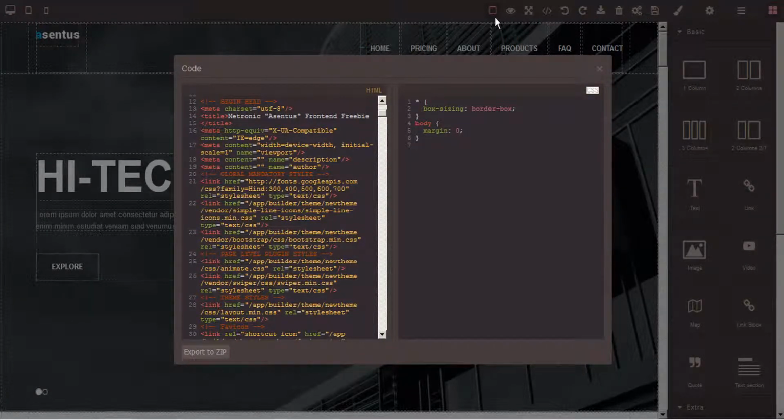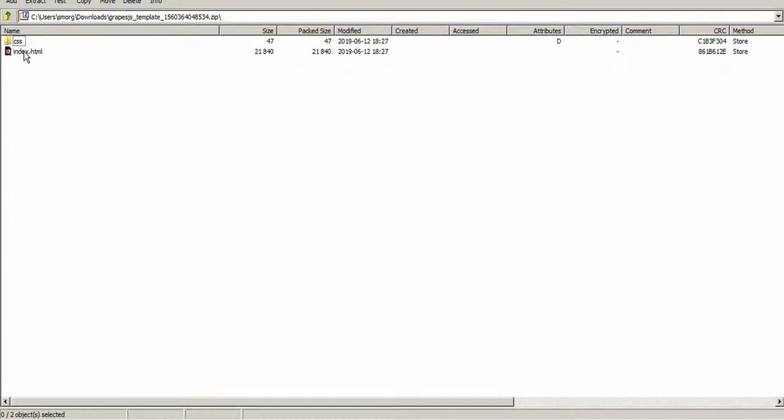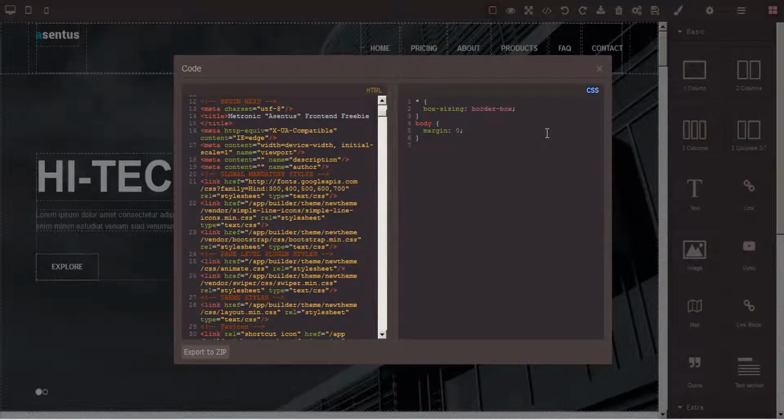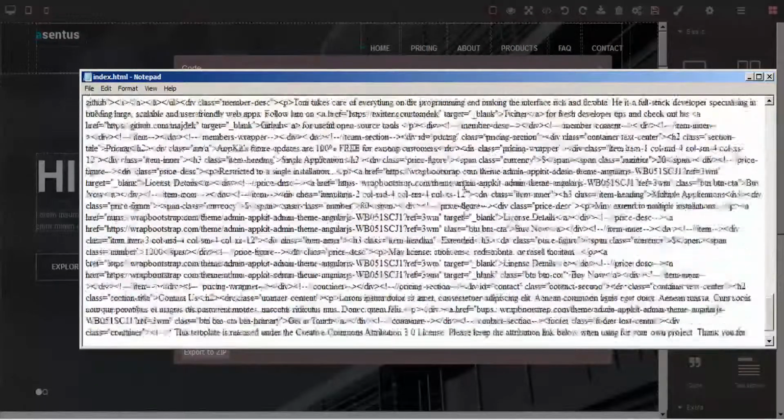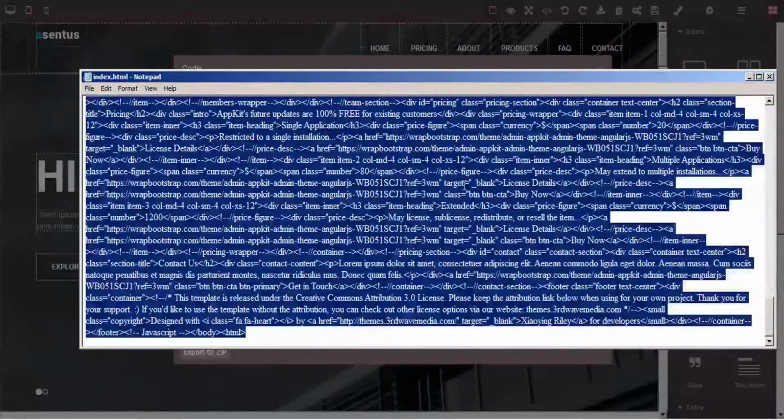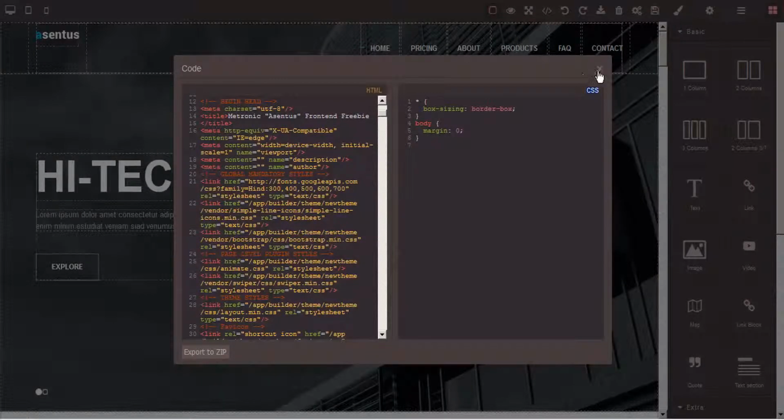And from there, we can unzip our folder, and this will give us the HTML and CSS files. And we can copy that to a notepad. And then I'm just going to go ahead and copy that, and I'll show you what I'm going to do with that momentarily.